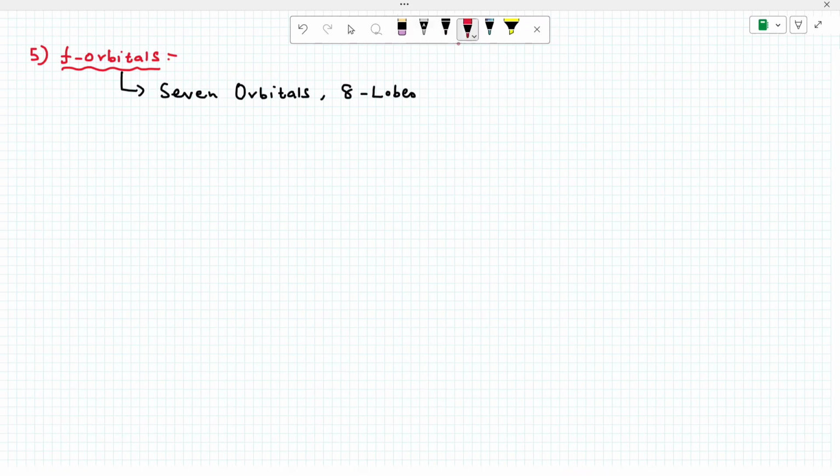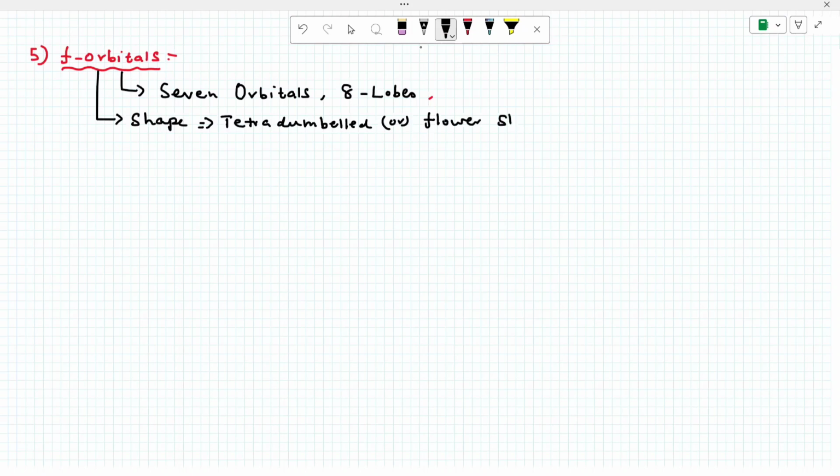Tetradouble, or we call flower shape. Flower shape. Okay, this is important, please note.